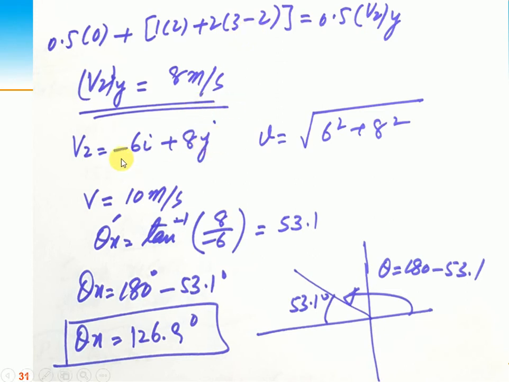So the final velocity is minus 6i plus 8j. Taking the square root of x squared plus y squared, we get 10 meters per second. For the angle, I take 8 by minus 6. First I take the principal angle, which is 53.1. Since y is positive and x is negative, it is in the second quadrant. The angle is 180 minus 53.1, which is 126.9 degrees.